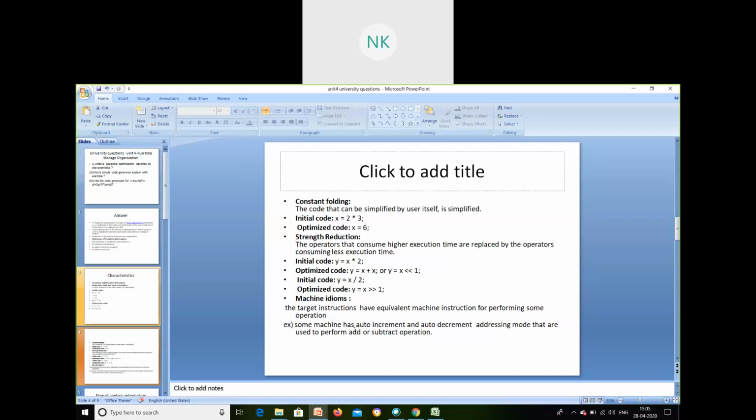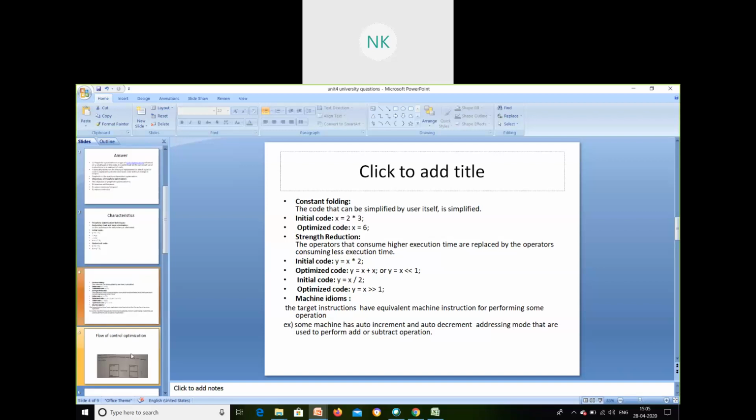So the same goes for machine idioms. The machine will have certain increments, auto increments or auto decrements, in the assembler. Okay, it will be automatic. You don't have to do anything, nor does the target code. When you leave the target code to the assembler, it will automatically increase or decrease the code, and then it will be fed into that machine. That you call machine idioms. The machines that we are currently using change it according to the assembler, and we don't have to make any changes. That you call machine idioms.